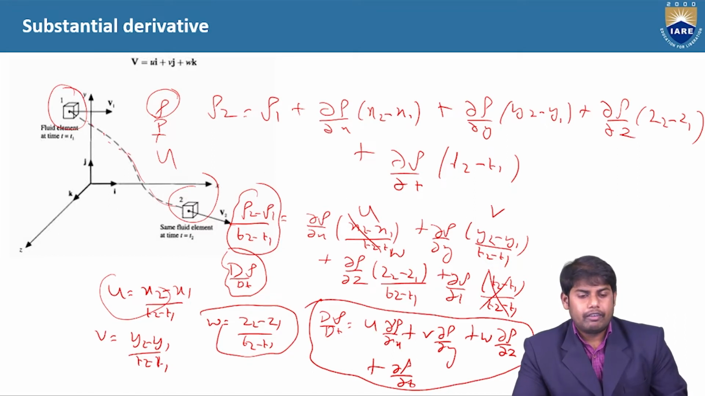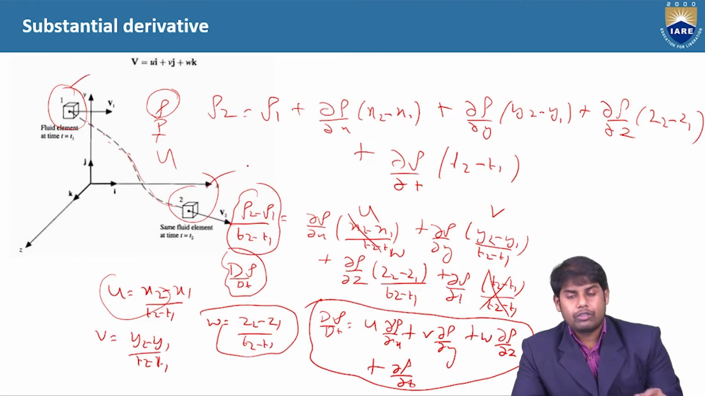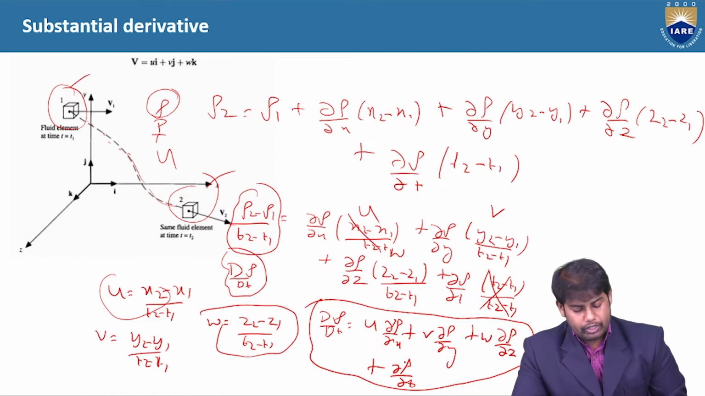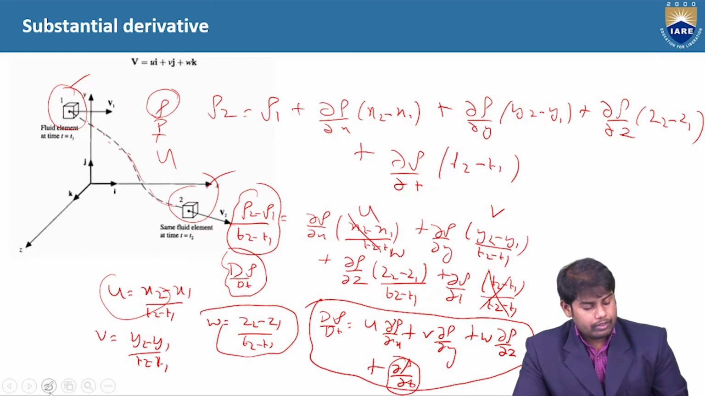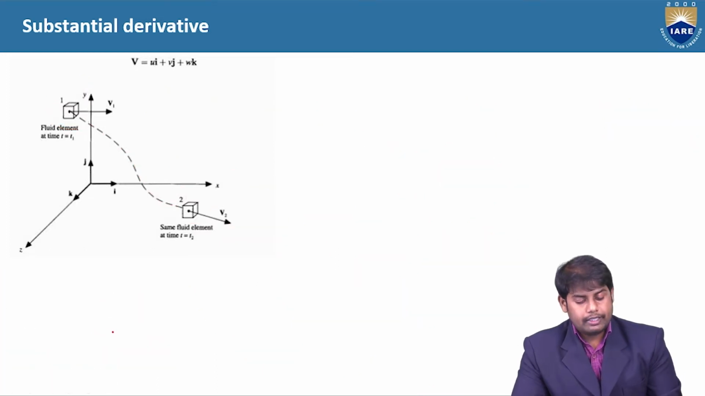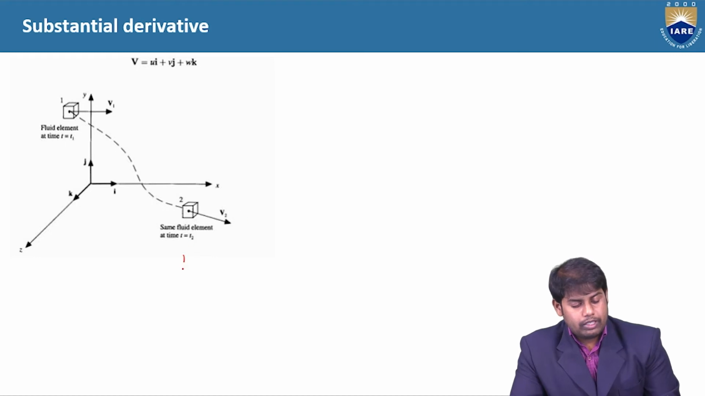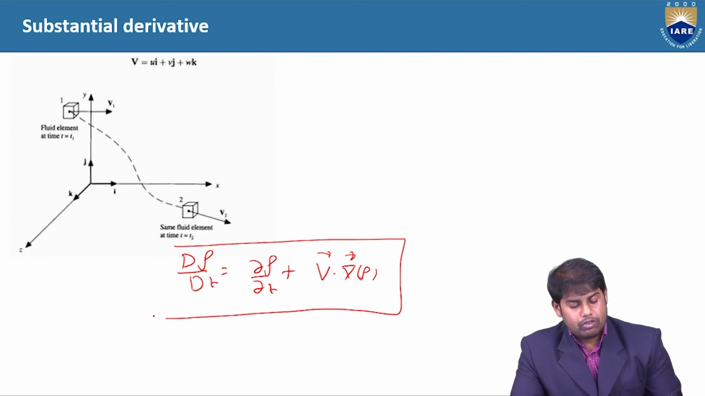So when a fluid particle is going from station 1 to station 2, with respect to time, how it is varying, you can see. So the instantaneous term is the local derivative. Then the remaining terms which we have are convective derivative terms. So let's clearly see here. D rho by dt will be equal to dou rho by dou t plus V bar dot del rho. So basically this is what we have for the substantial derivative.